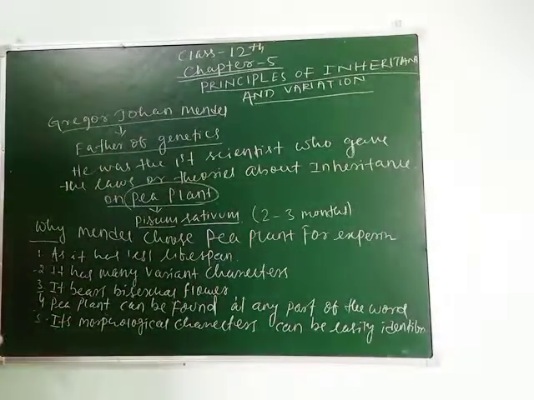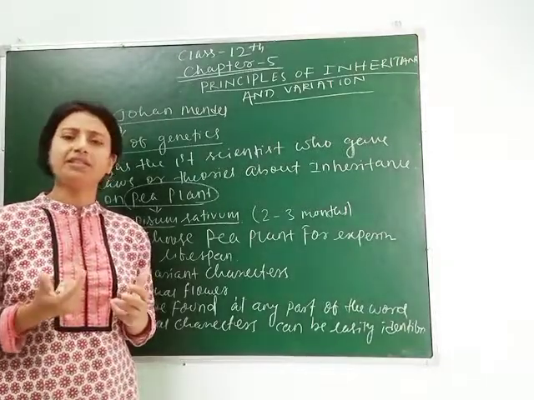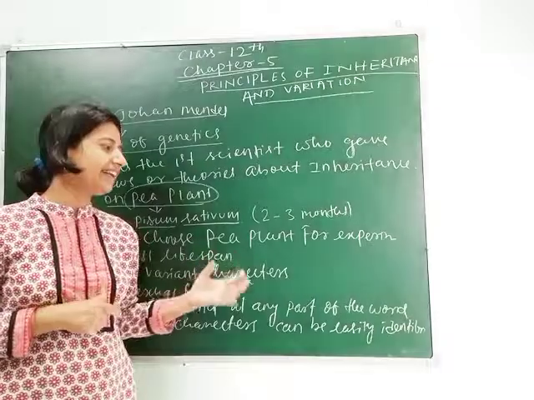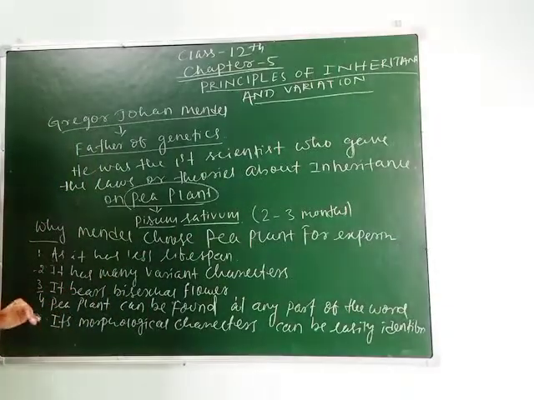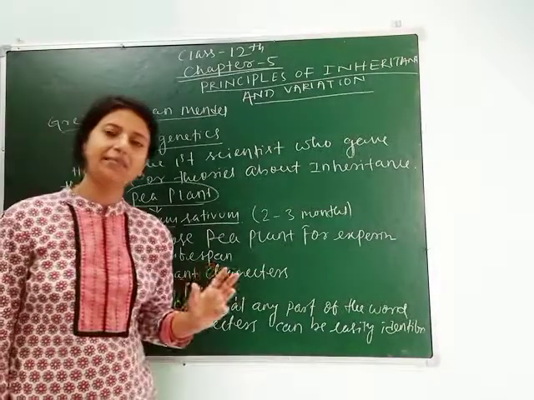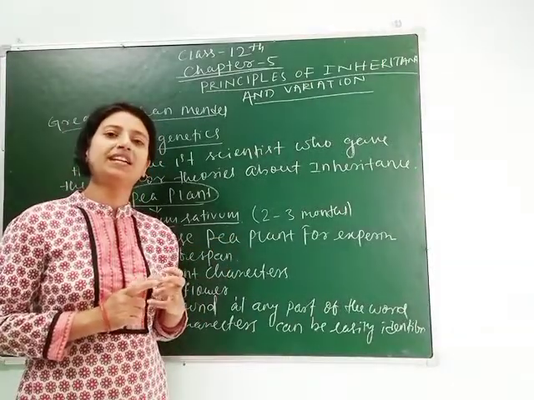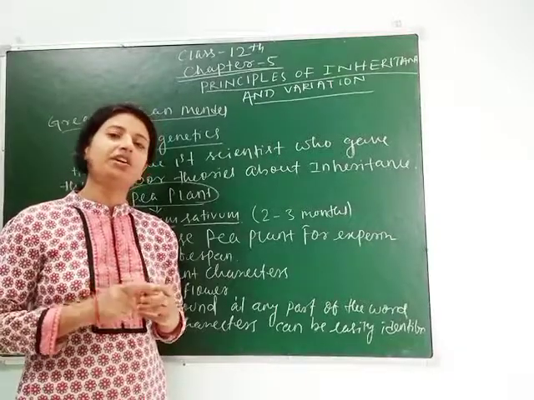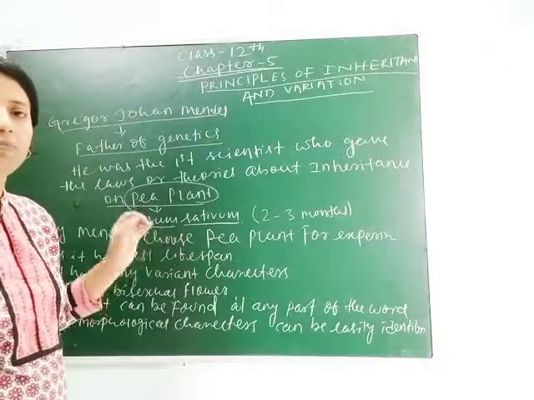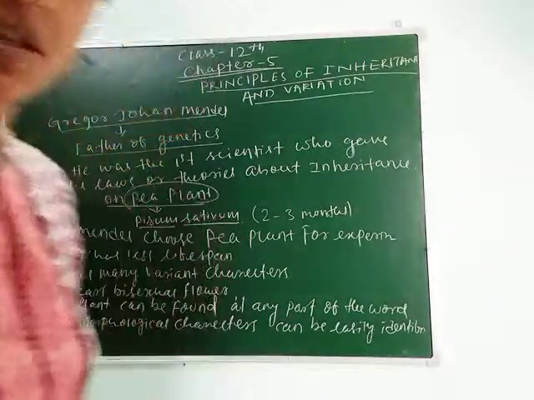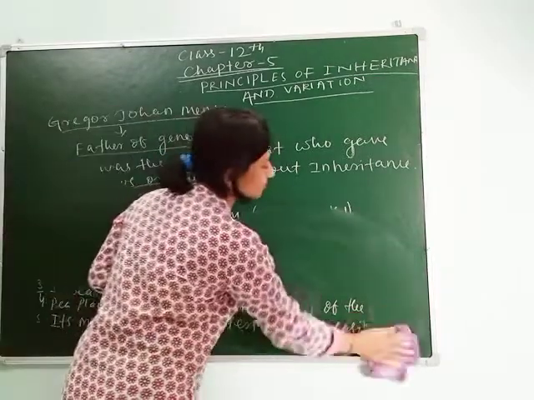Next, pea plant can be found at any part of the world. As we know, pea is a common vegetable or common crop, we can get it in any part of the world. That's why this is also a reason that Mendel chose pea plant. Fifth point, its morphological characters can be easily identified, means its variant characters are so distinctive that we can easily see the difference between them, like flower color, flower shape, etc. So which characters were chosen by Mendel? Let's see.